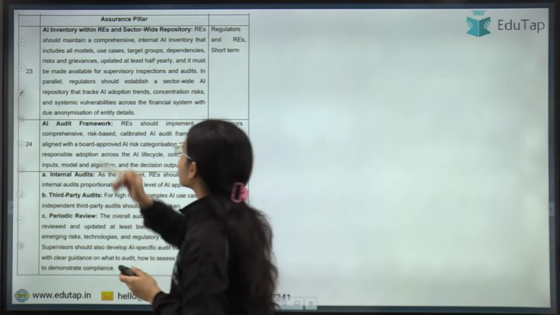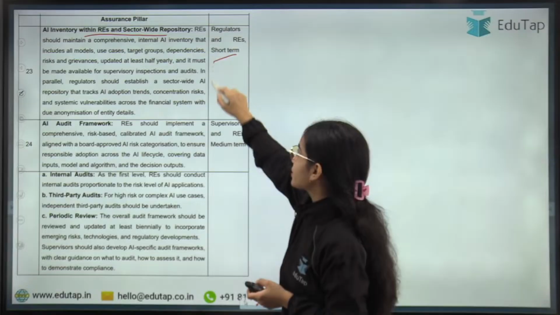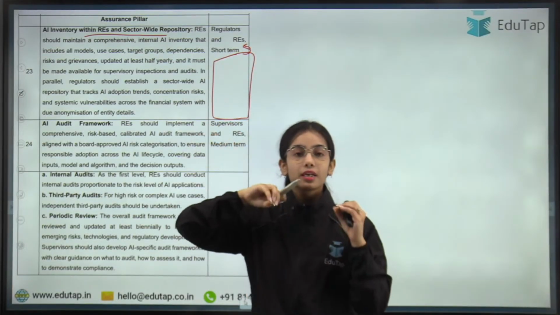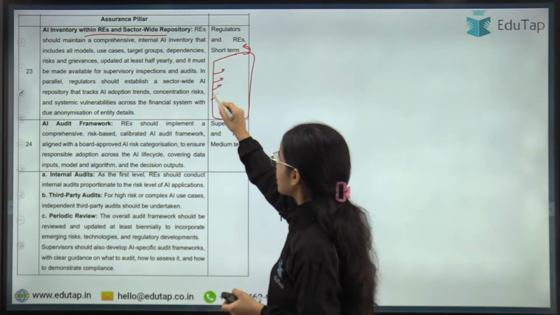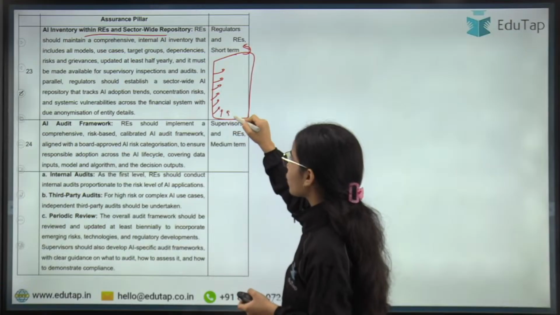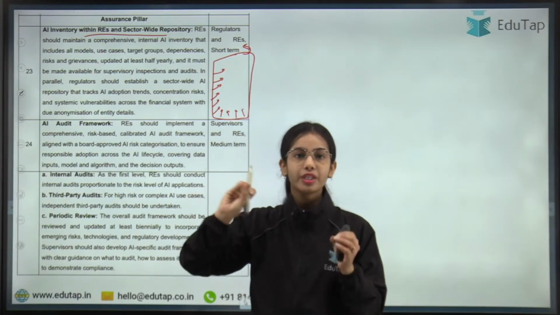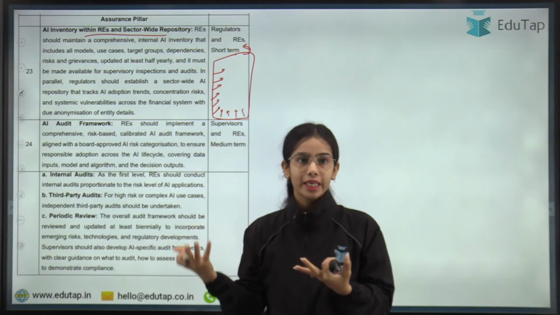Okay, so AI inventory within regulated entities, sector-wide repository. So a repository has to be developed in the short term. The repository has to be developed where all the regulated entities are notifying that okay, they are using which models and how they are using it, how often they are using it. Okay, so there should be a sector-wide repository that should be created in regards to all the regulated entities that are using the AI ecosystem.